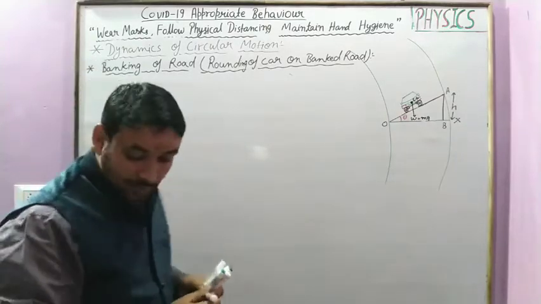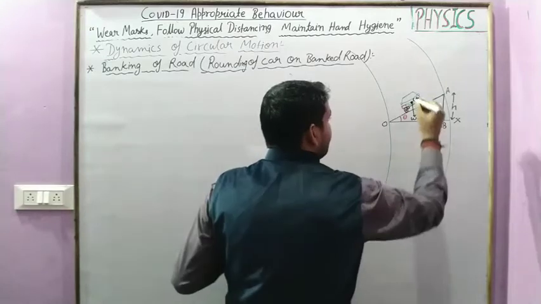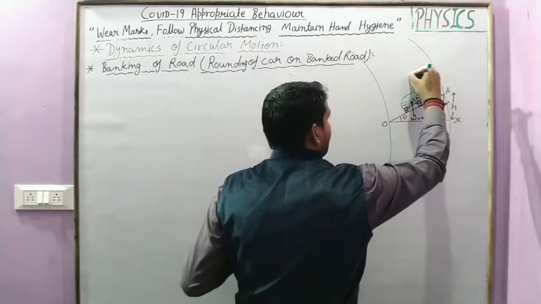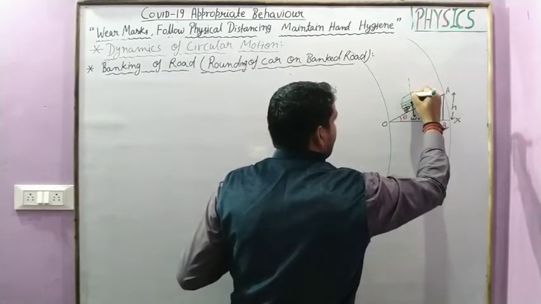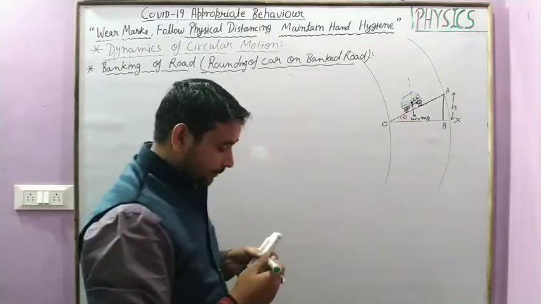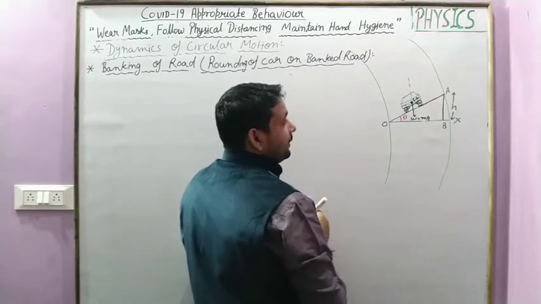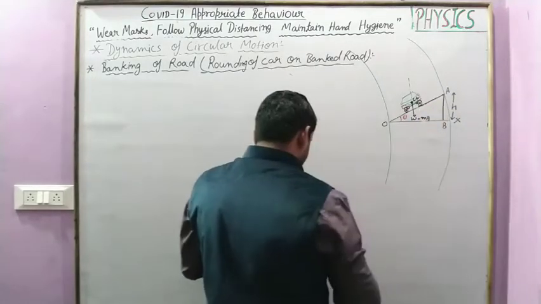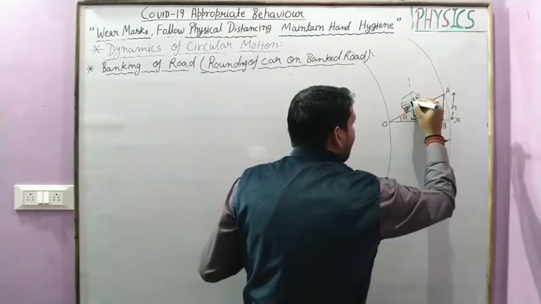Clear? Now this is the direction of the reaction of this weight, but by an angle theta, when the curved road is banked, by making an angle theta.